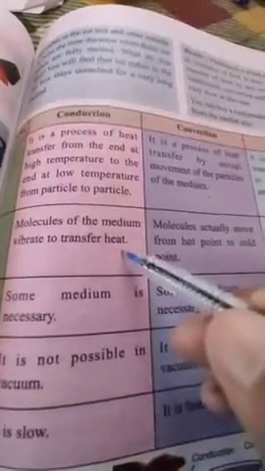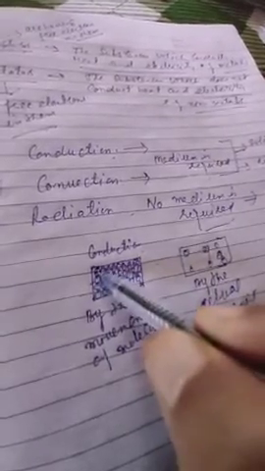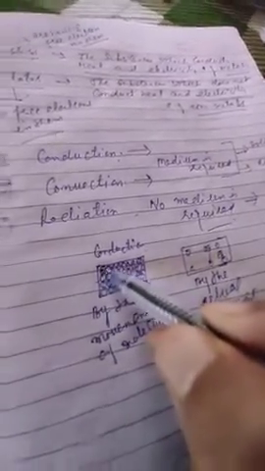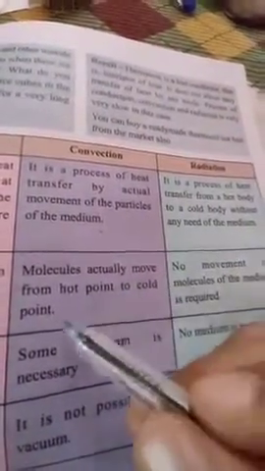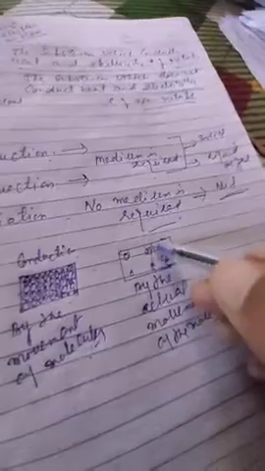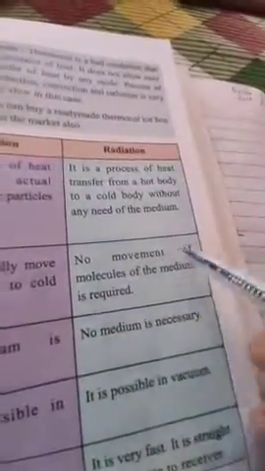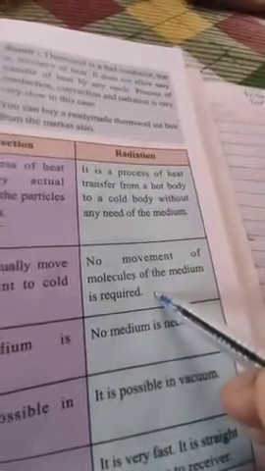Now in conduction, the molecules of the medium vibrate to transfer heat. Like this, molecules will vibrate in their own place. In convection, molecules actually move from the hot point to the cold point. This will move from here to here, like this. And in radiation, no movement of molecules of the medium is required.